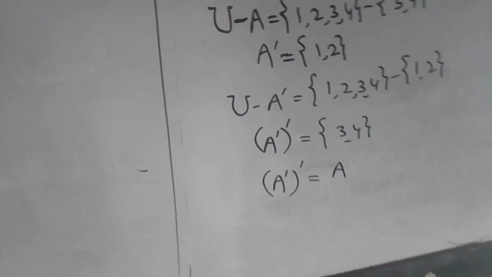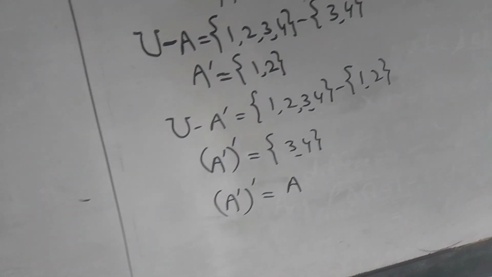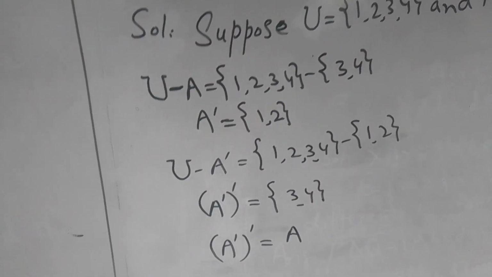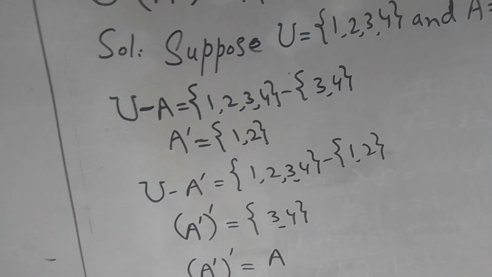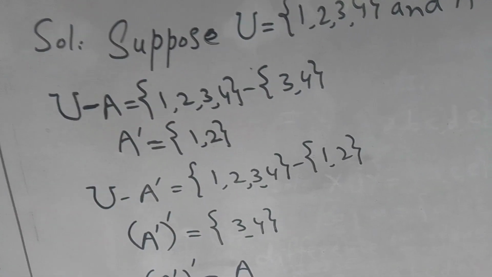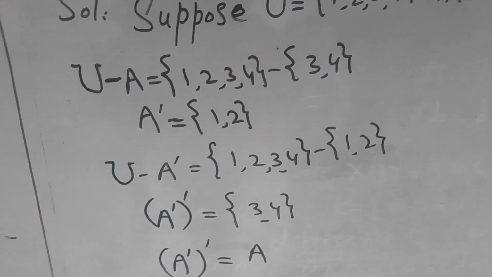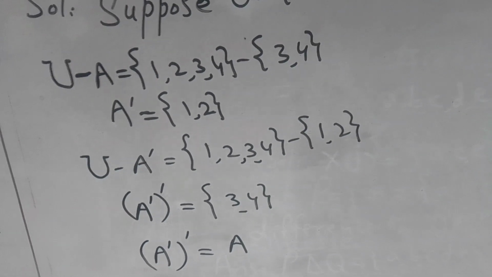Now we write universal set minus A complement is equal to: we place the members of the universal set first, {1, 2, 3, 4}, and the sign of difference. Then the members of A complement, {1, 2}.